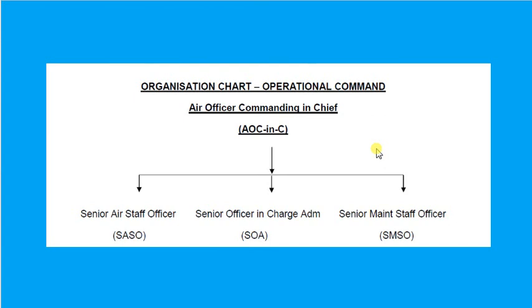So each squadron is maintained by different senior officers. Please understand the expansions like SASO, SOA, SMSO, abbreviations you have to understand. Please write them down so that you can understand easily.